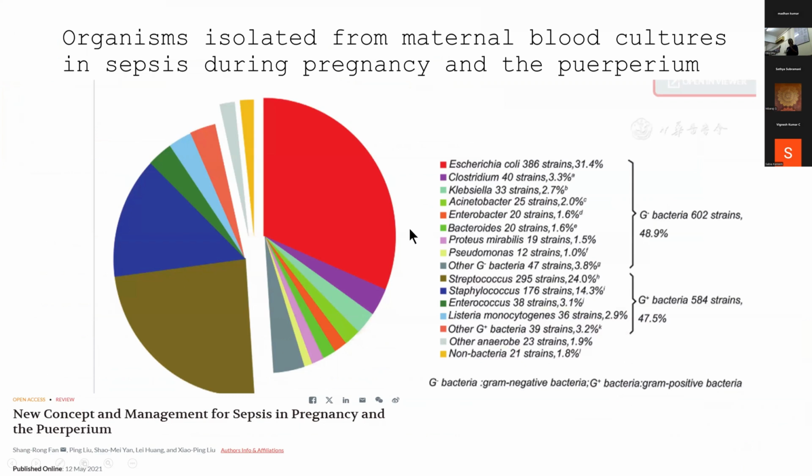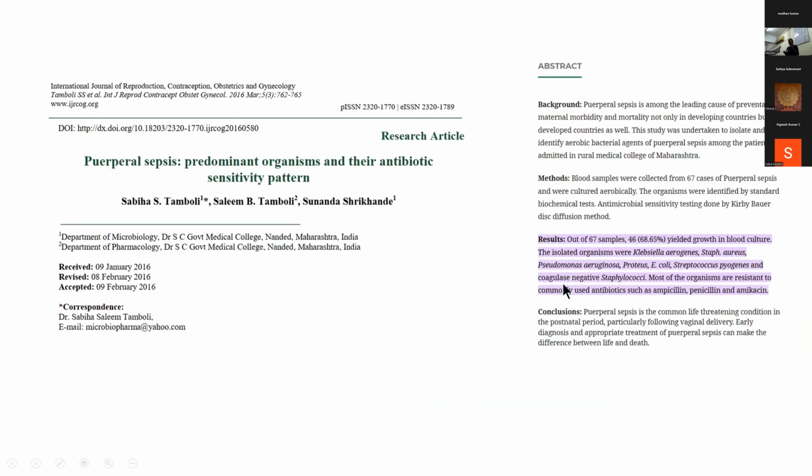And if you look at the overall global bugs which actually cause maternal sepsis, one is E. coli, the other ones are Streptococcus, Staphylococcus, and Klebsiella. If you look at our Indian data, I found one study from Maharashtra. I couldn't see the full text. What they reported was Klebsiella, Staphylococcus, Pseudomonas, Proteus, Streptococcus, and CONS.